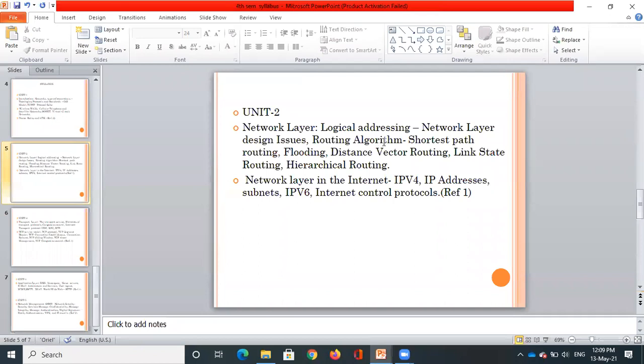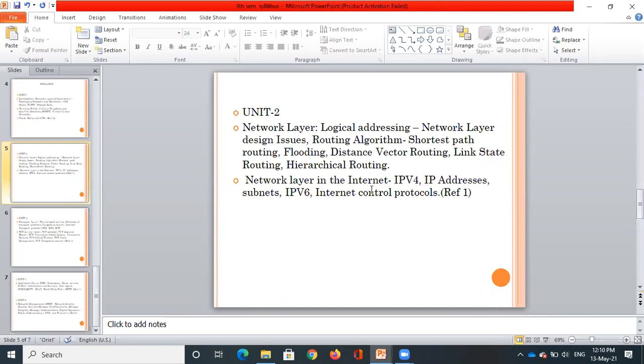We are going to study the different routing algorithms, that is the shortest path routing algorithm, flooding, and so on. There are many: distance vector routing, link state routing, hierarchical routing. These are the different routing algorithms we are going to study in detail. All these routing algorithms can be asked for 10 marks. We have a big set of questions which can be asked for 10 marks here. Related to this, some of the algorithms we will also be studying in design and analysis of algorithms as well, so it will be easy for you to understand.